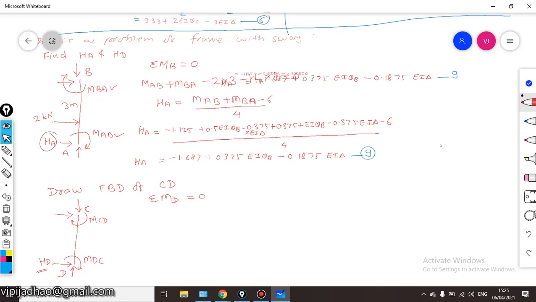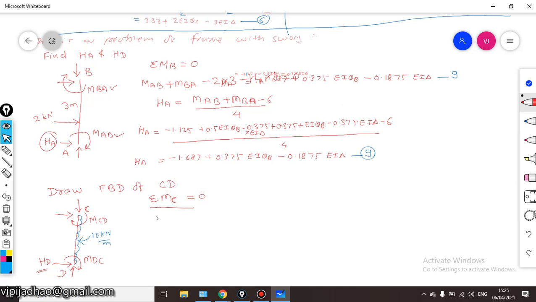Again, you have to keep in mind that this particular column CD is subjected to some uniformly distributed load like this, and the intensity is 10 kilonewton per meter. So the equation for summation of moment, we have to take the summation of moment about C is equal to 0.